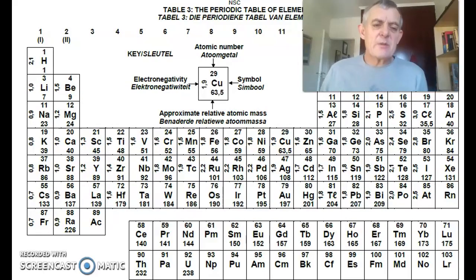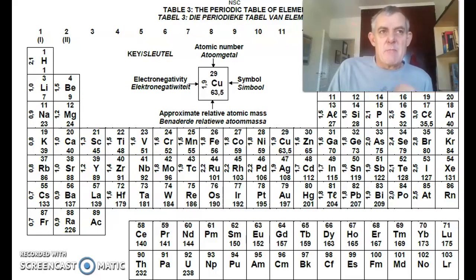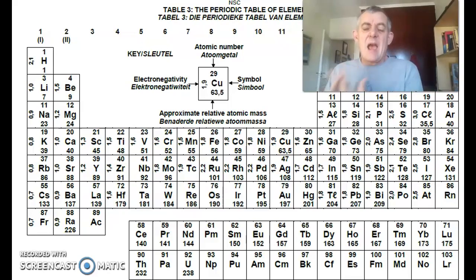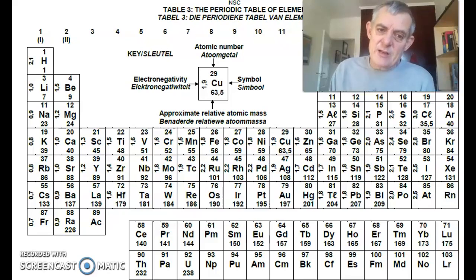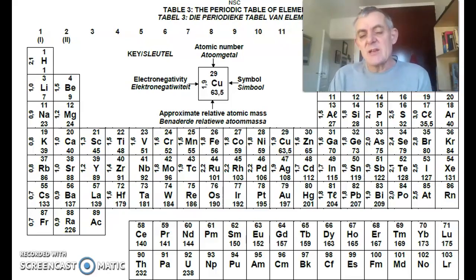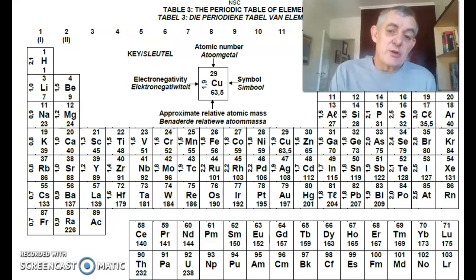And we're going to look at what happens when you compare the mass of one atom to the mass of Avogadro's number of particles. You'll see that there's quite a distinct relationship between these, and this is what allows chemists to use the periodic table and accurately determine the mass of substances that they need to react together to get a certain amount of product.